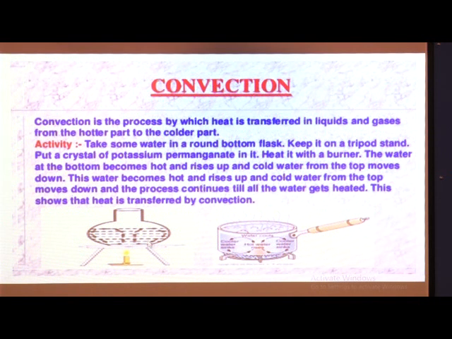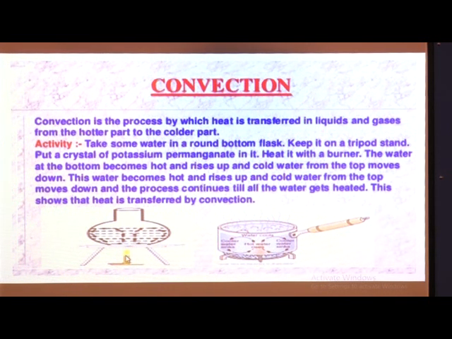What you have to do: you can see a glass utensil, which is kept on a candle or tripod stand, and it is heated with the help of the candle. Whenever it is heated, you have to add potassium permanganate.